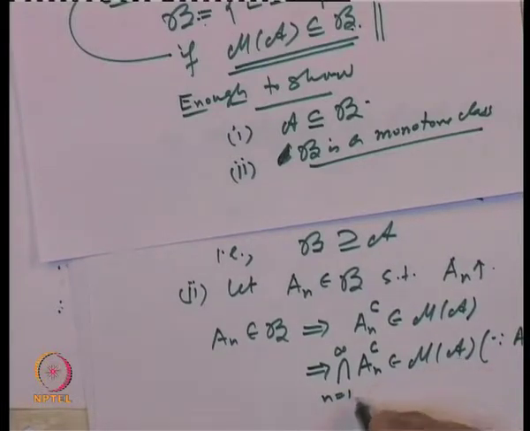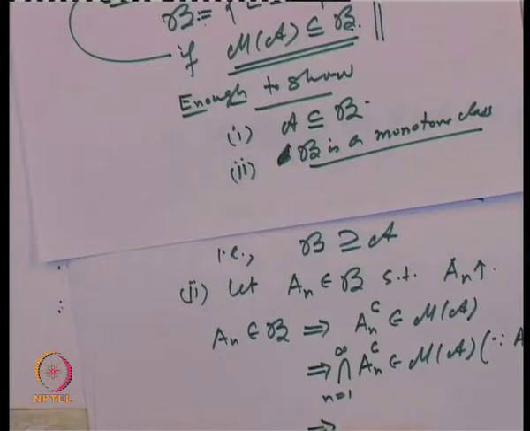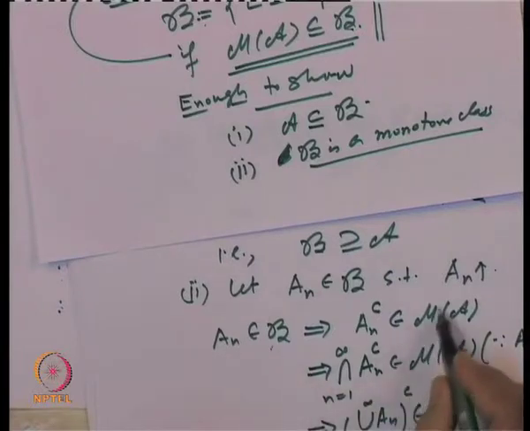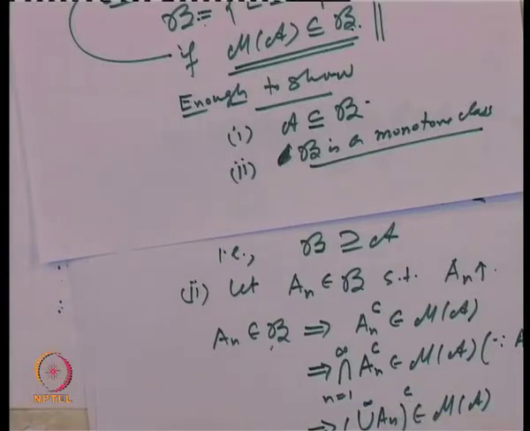So this intersection belongs to it. That means the complement of the union of A n's, n equal to 1 to infinity, belongs to M of A. So whenever A n belongs to B and A n's are increasing, the complement of the union belongs to M of A. That means the union of A n's, n equal to 1 to infinity, belongs to B.